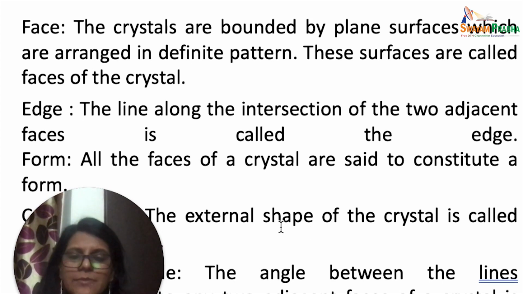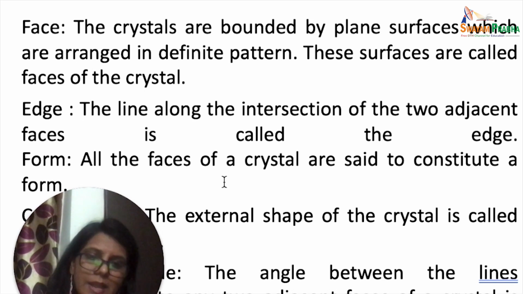Then comes something called form. All the faces of a crystal are said to constitute form. The external shape of the crystal that you see is called a habit. So we've talked about some terms: face, edge, form, habit.